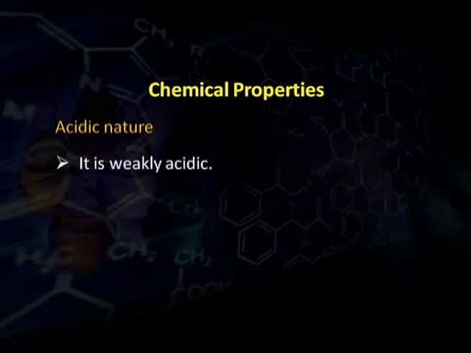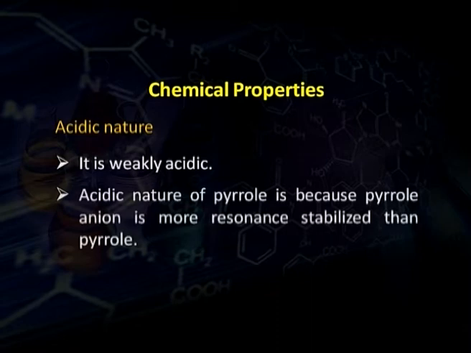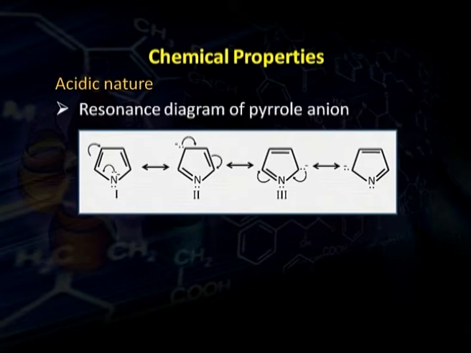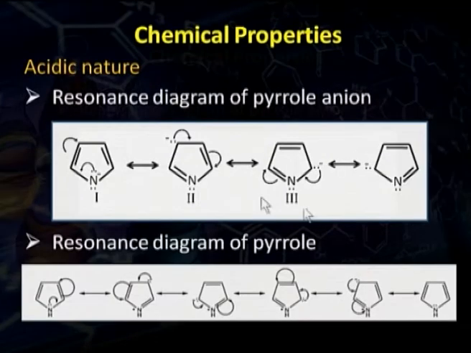Its acidic nature is because after donation of a proton, it forms the pyrrole anion, and this pyrrole anion is more resonance stabilized in comparison to pyrrole. If you look at the different resonance structures of the pyrrole anion, we will see that there is one charge and this charge is distributed over all 4 carbon atoms as well as the nitrogen atom of the ring.